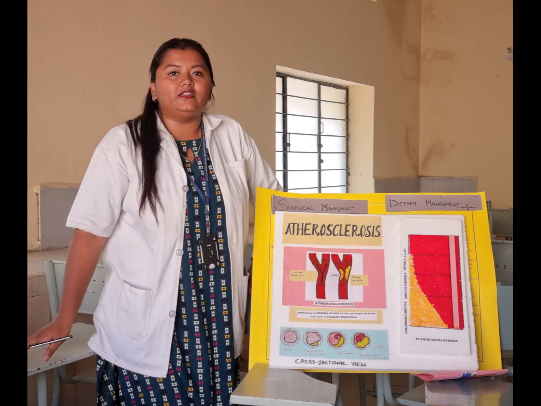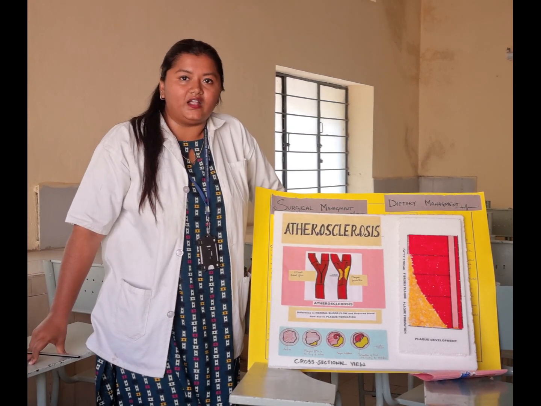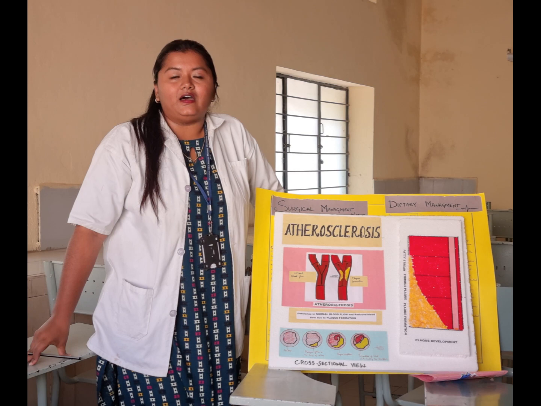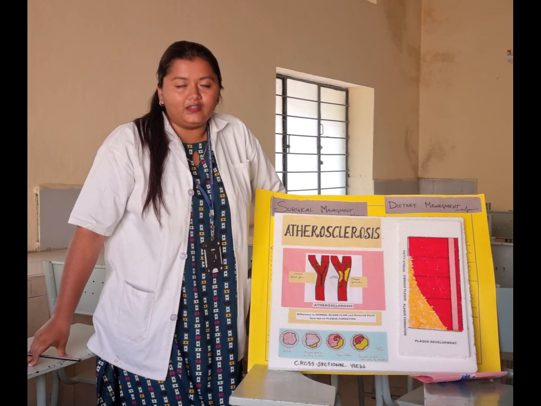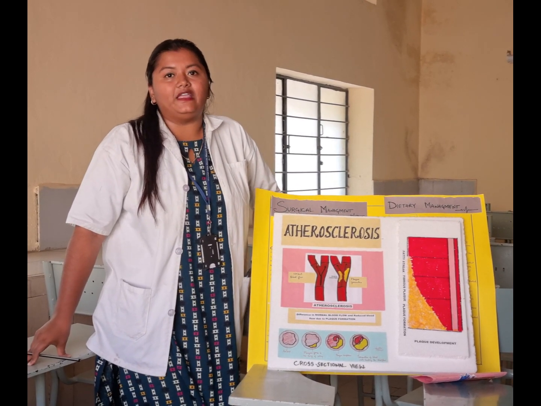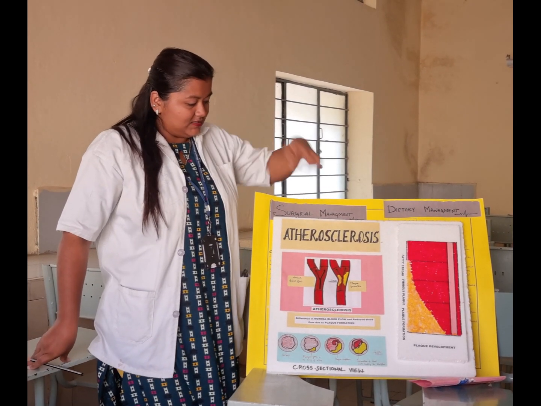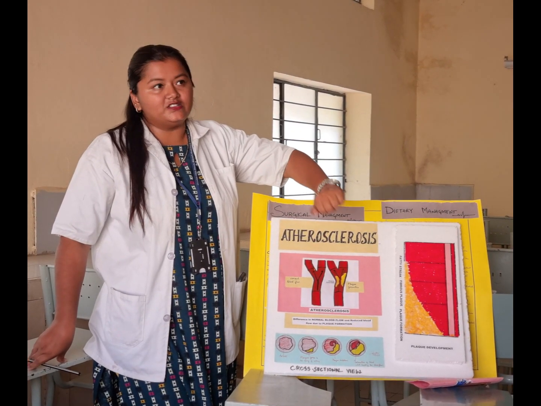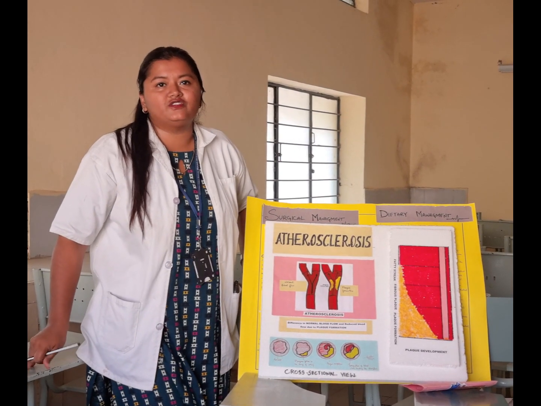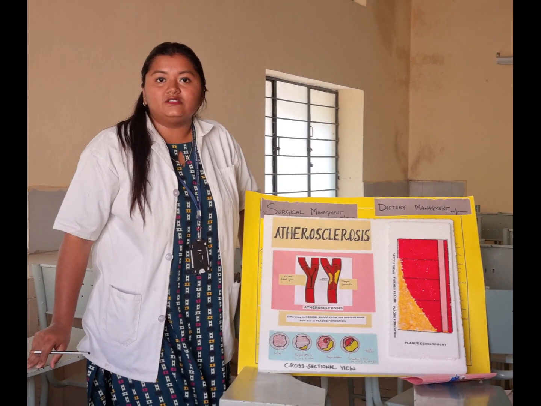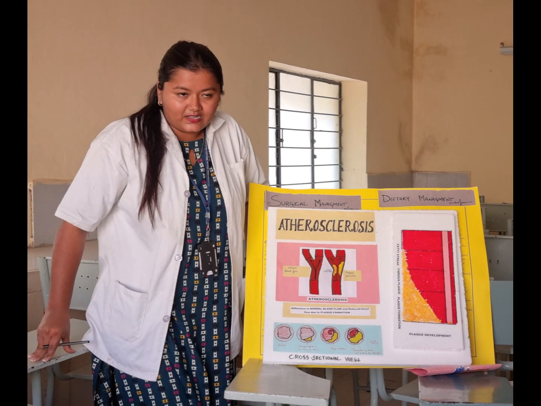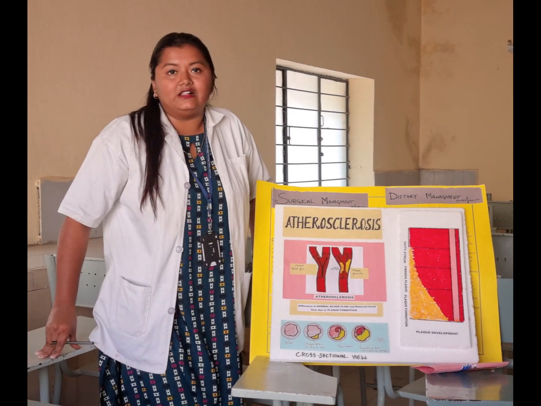Atherosclerosis is a coronary artery condition where the coronary artery of the heart is getting blocked and the arterial wall of the heart is getting thickened, mainly due to accumulation of several fatty materials. These fatty materials here are represented in yellowish color. This fatty material is caused due to deposition of certain substances like lipids, cholesterol, triglycerides, protein, or calcification of